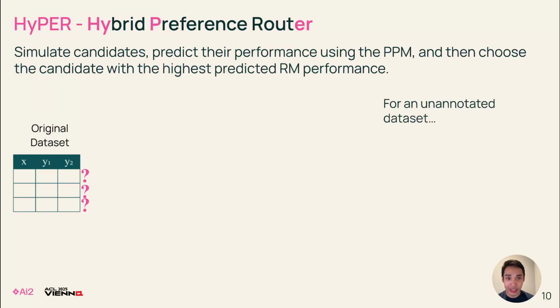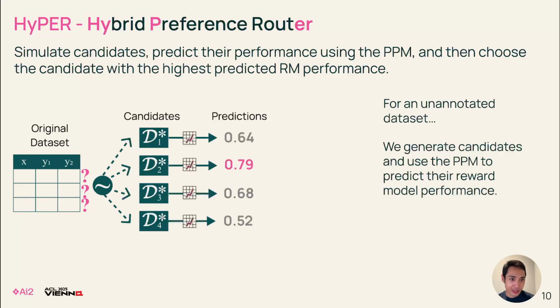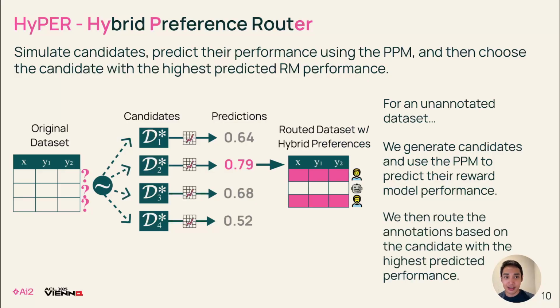During routing, if we want to route an unseen preference dataset, we first generate candidates with different combinations of human and LM annotations, and then we obtain their features. Since we have this trained PPM, we use it to predict their reward bench performance. Then we find the configuration of that dataset with the highest predicted performance, and that becomes our hybrid preference dataset. We use the combination of human and LM annotations for routing, so we route everything that was allocated to humans to human annotators and the rest to an LLM.